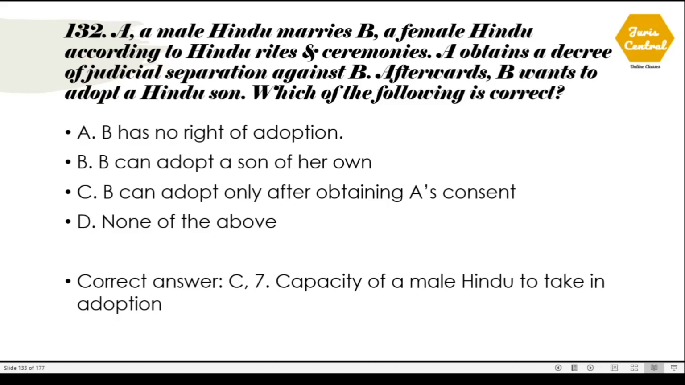132. A male Hindu marries a female Hindu according to Hindu rites and ceremonies. A obtains a decree of judicial separation against B. Afterwards, B wants to adopt a Hindu son. Which of the following is correct? The correct option is option number C. B can adopt only after obtaining A's consent. See, the criteria is not mentioned in section 7 of the Hindu Adoption and Maintenance Act, which deals with capacity of a male Hindu to take in adoption.